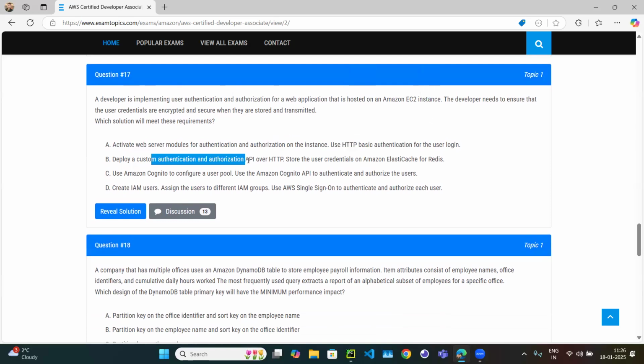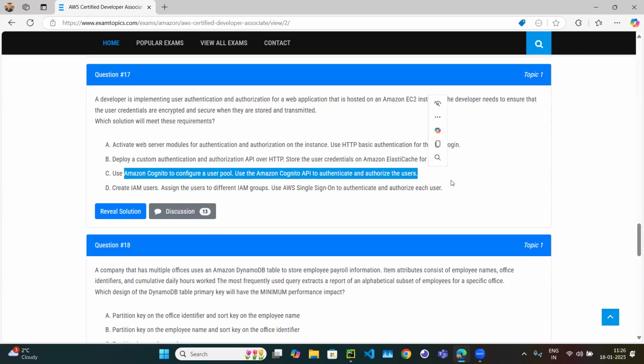Deploy custom authentication over HTTP. Again, HTTP, so we can eliminate it. In the exam, try to eliminate the options. Use Amazon Cognito to configure a user pool and Cognito API to authenticate. This looks correct because Cognito is one of the AWS services which has only this purpose.